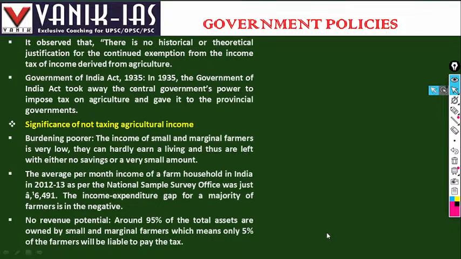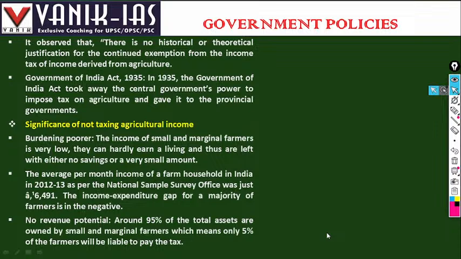The committee observed that there is no historical or theoretical justification for the continued exemption from income tax of income derived from agriculture.